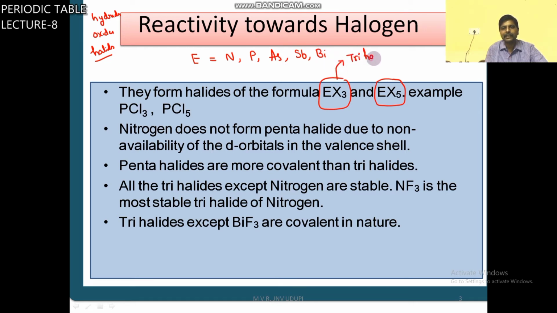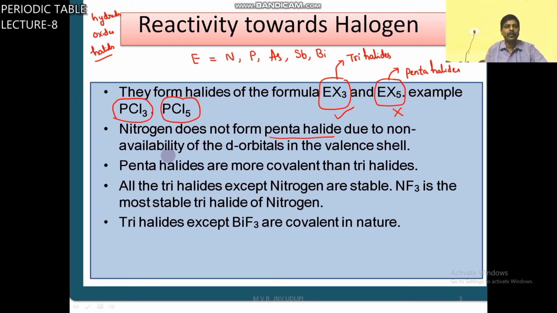EX3 means trihalides. EX5 is pentahalides. Phosphorus trichloride, phosphorus pentachloride. In case of nitrogen, NCl3 is there, but NCl5 does not exist. Nitrogen does not form pentahalide.